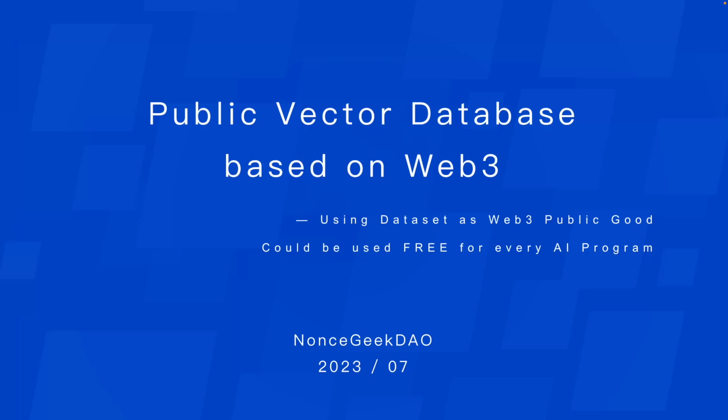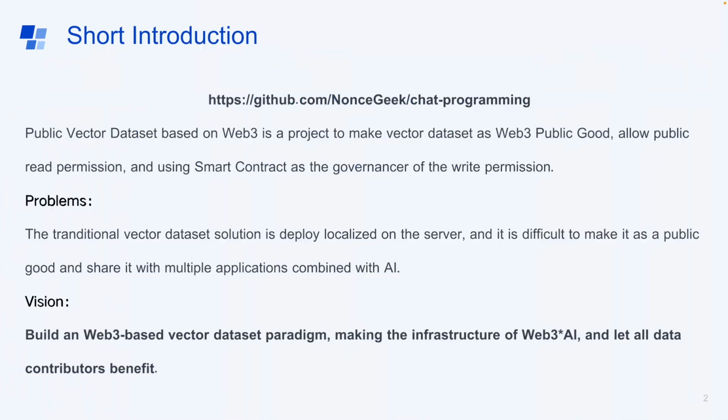The project we want to present is the public vector database based on Web3. The vision is using datasets as a Web3 public good that could be used free for every AI program. And here is the GitHub link of our project. It is released already, so we will show it later.